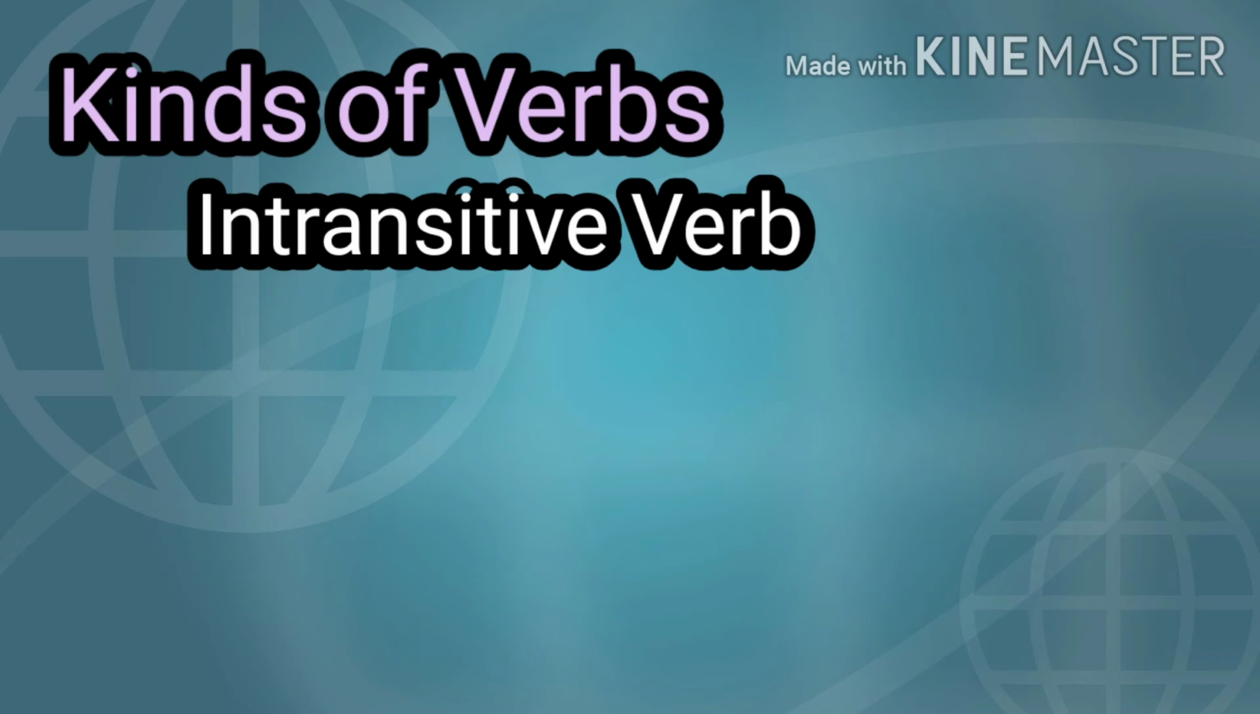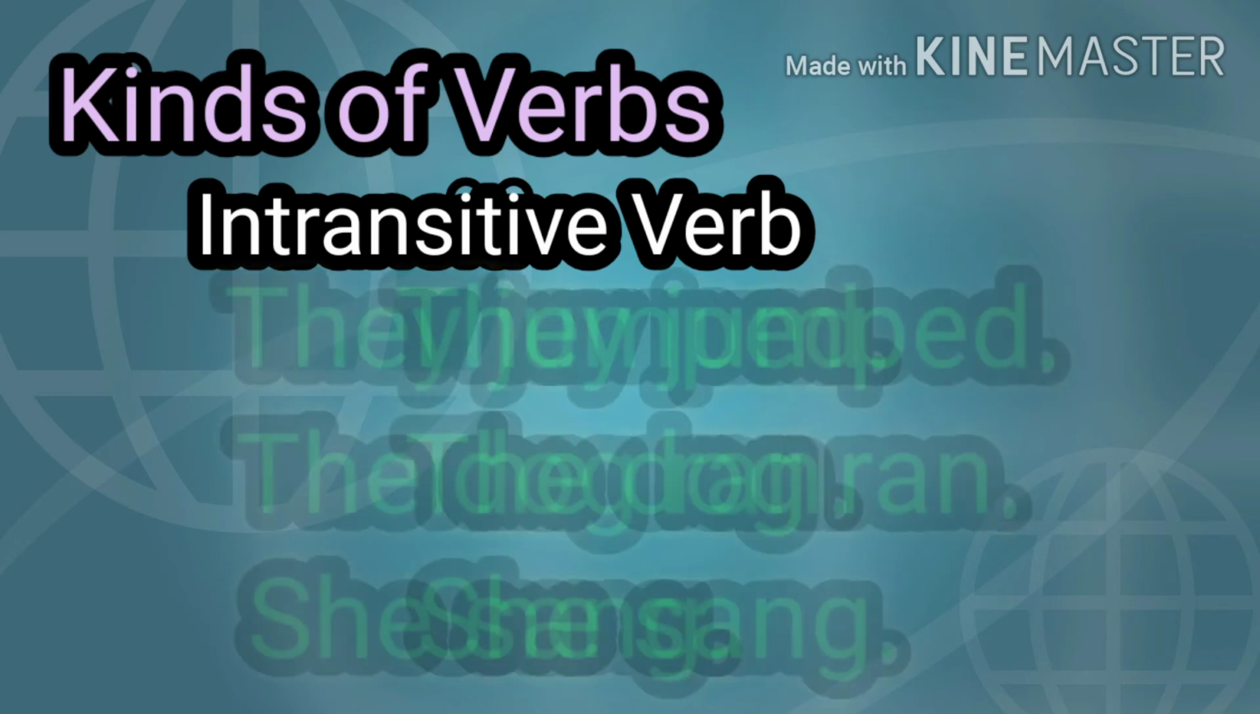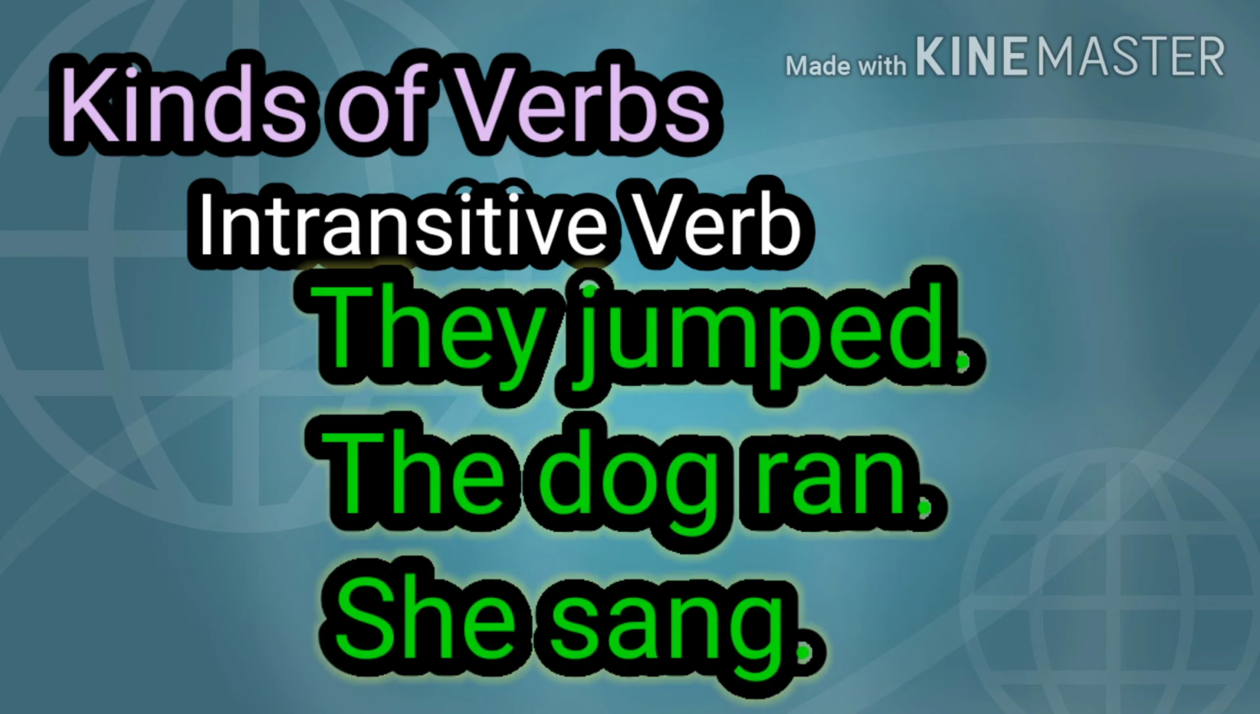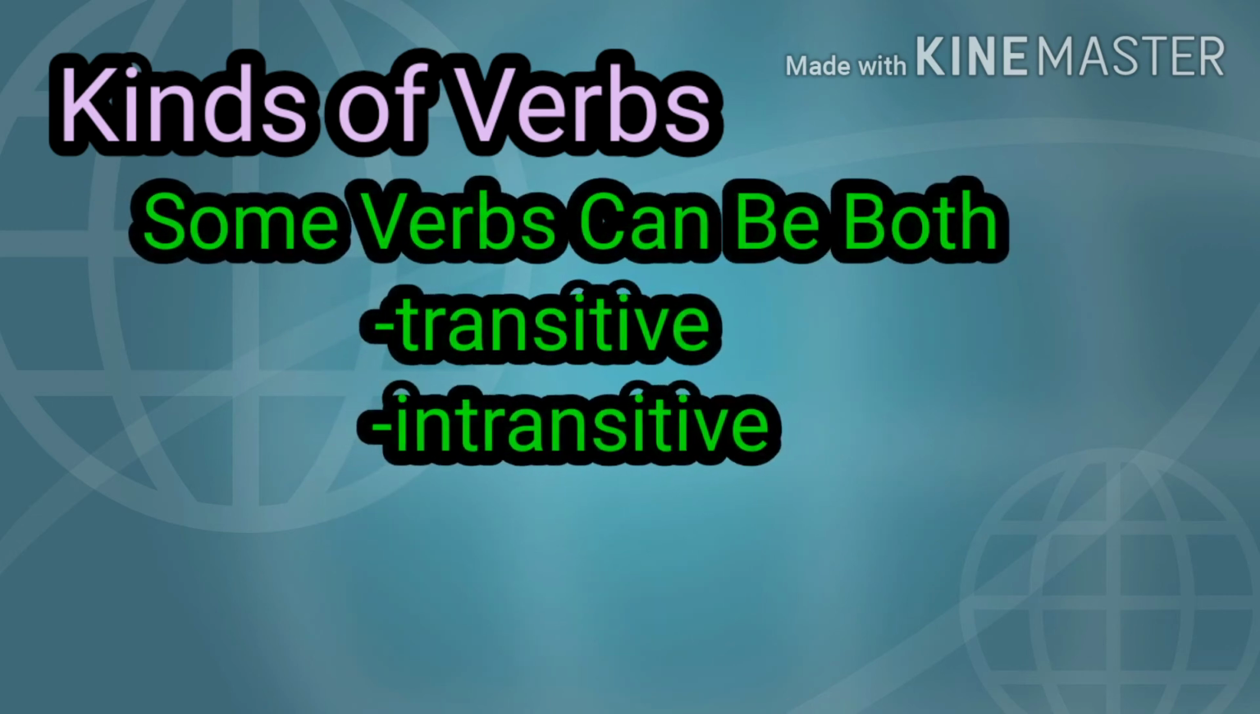Intransitive verb. An intransitive verb is a verb that does not require an object to act upon. For example, they jumped, the dog ran, she sang, etc. None of these verbs require an object for the sentence to make sense. Some verbs can be both. Many verbs can be classified as both transitive and intransitive depending on how they are used in a sentence.